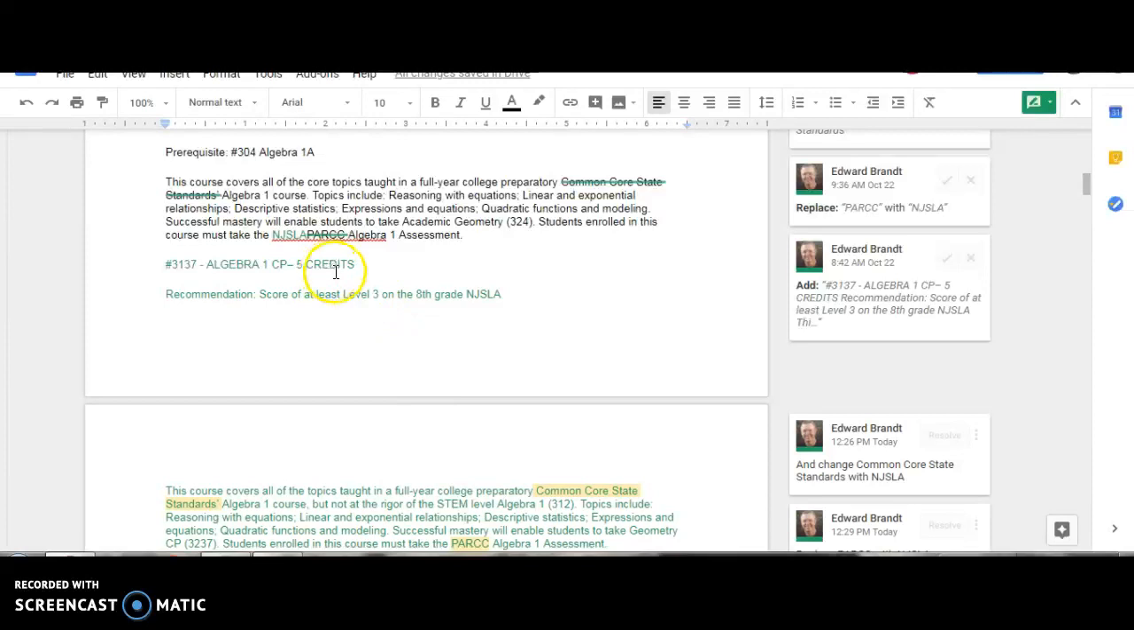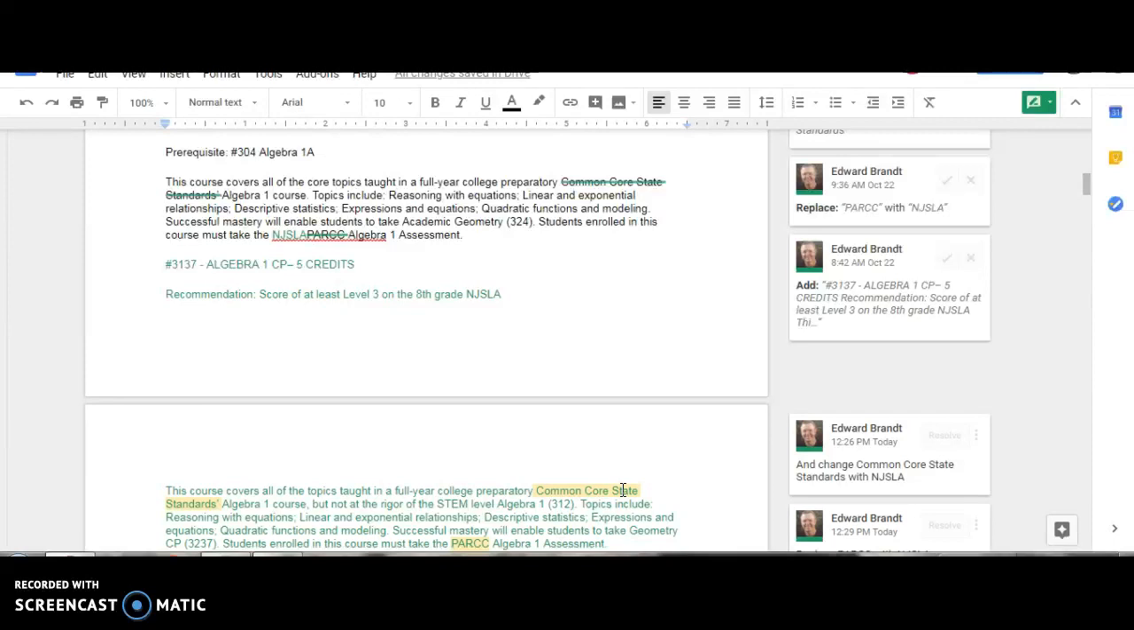And after I made the suggestion, I wanted to go back in and make a second suggestion within it of changing Common Core state standards to the New Jersey state learning standards. And with that case there, though, you can't do that. You can't make a suggestion on top of a suggestion or within a suggestion.